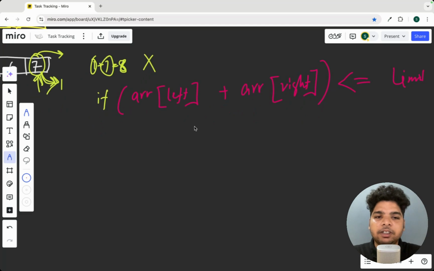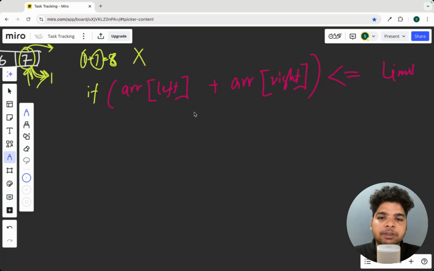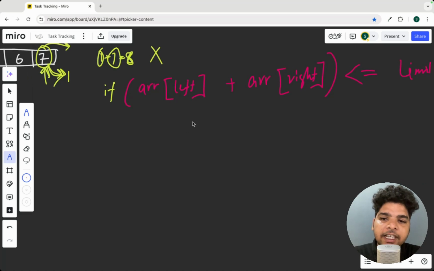We'll check with the limit. Now if this is possible, then we can put those two persons in one boat, right? Those two persons we can put, okay.